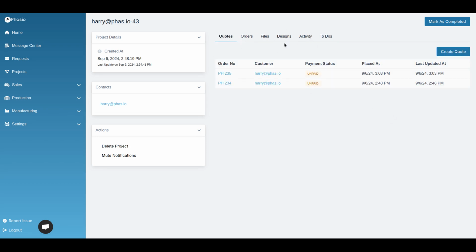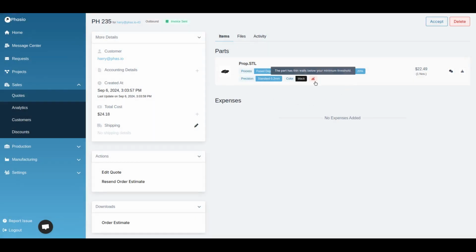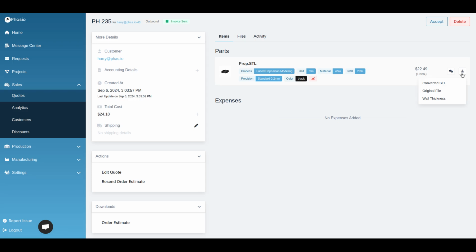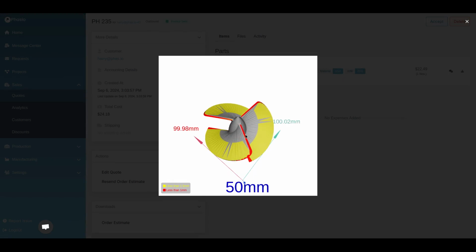Speaking of some of the design stuff, let's go on into this quote here. And let's say, for example, that we've looked at this part. Oh, look at that. The part has wall thickness below the minimum threshold. Well, let's take a look and see where this wall thickness violation is occurring, right? Okay, so it looks like the wall thickness violation is happening around the edges.